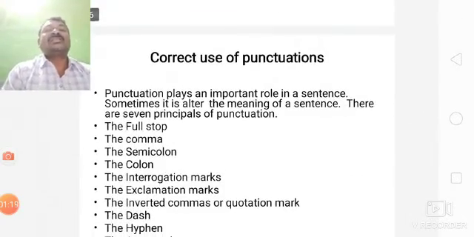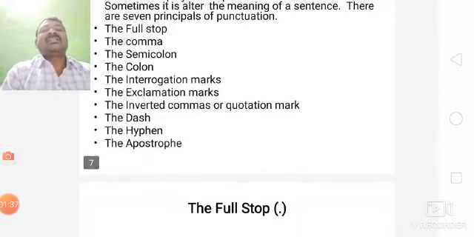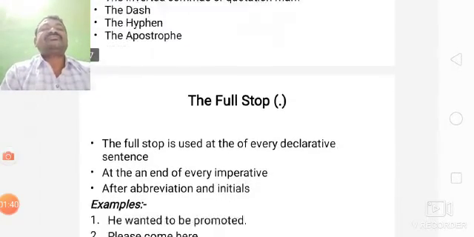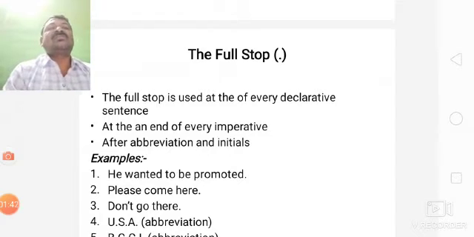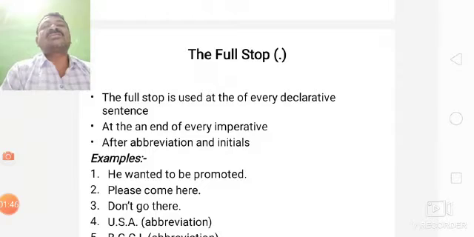Here, there are 7 principles of punctuations. They are the full stop, the comma, semicolon, the colon, the interrogation marks, the exclamation marks, the inverted commas, the dash, the hyphen, the apostrophe. Here the first one is the full stop. Where are we going to use full stop? The full stop is used at the end of the declarative sentence.